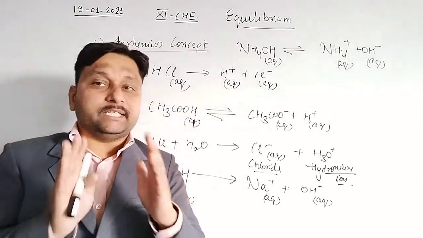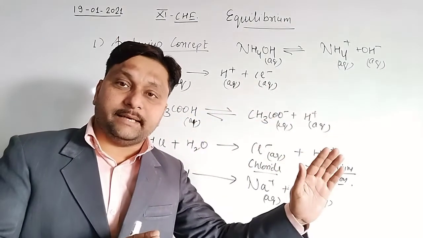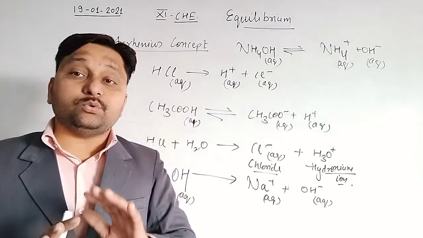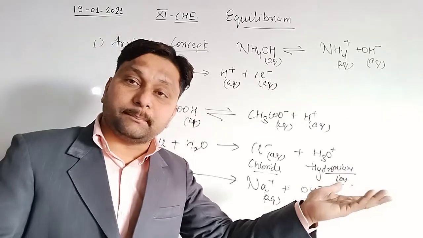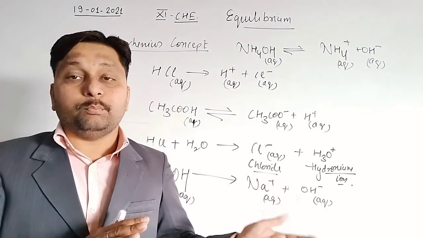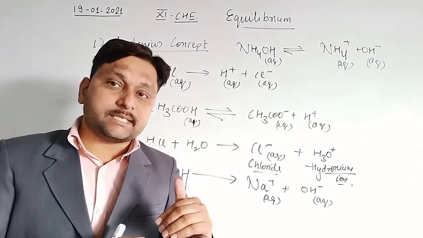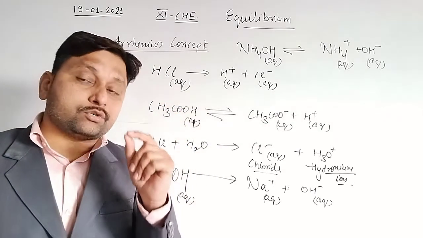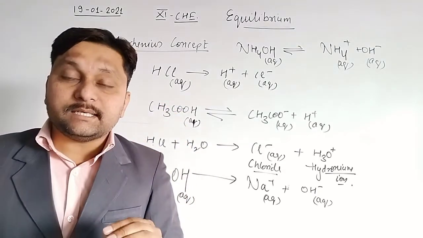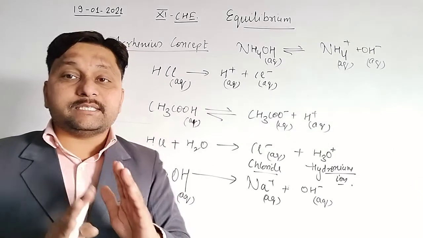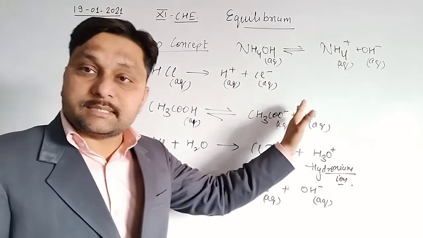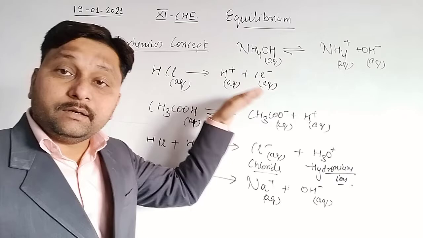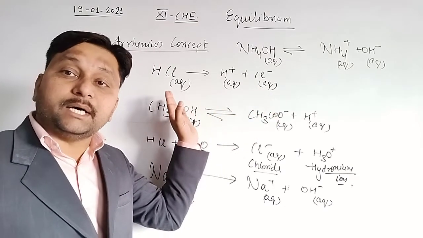a number of chemicals have the tendency to go in the single-sided reaction, means they have the tendency to complete their reactions. They have the tendency to convert the reactant completely into the product. But a number of chemicals have the tendency to go back to the reactant side. It means these are the strong conditions. Always strong electrolytes, always a strong acid, always a strong base have a tendency to show right-side reactions. Means the reactant, after a few minutes, completely converts into the product and there will be no remaining part of the reactant.